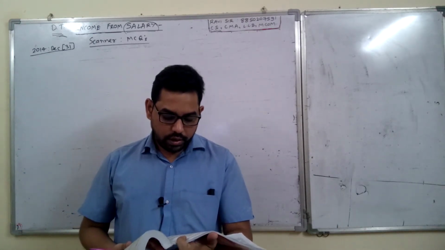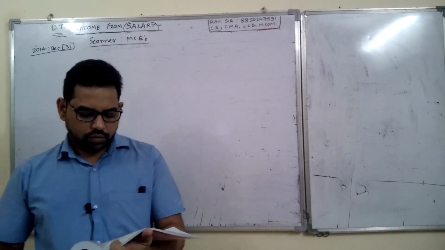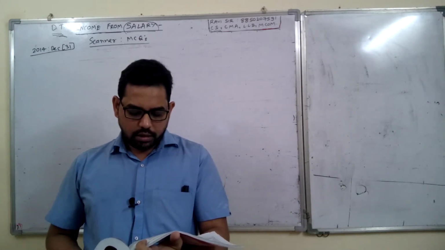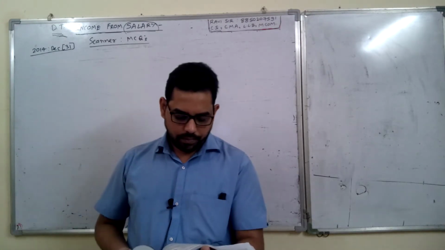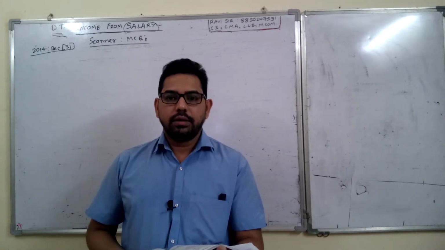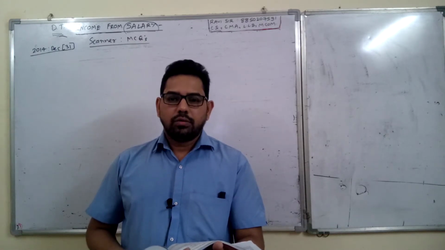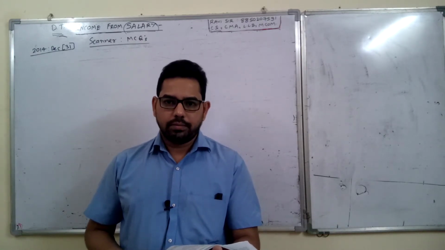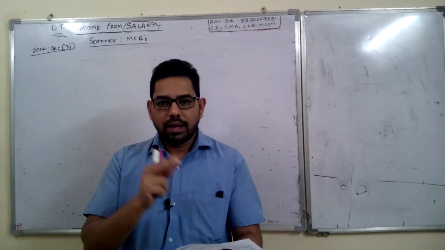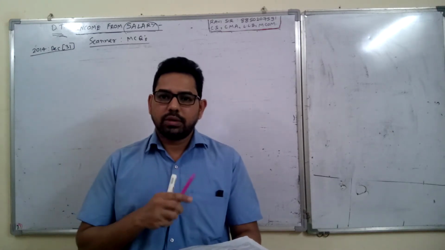Ramesh, an employee of Gauri and Company of Delhi, received the following payment during the previous year ended 31st March 2021. Basic salary 2,40,000, DA 40% of basic salary, in bracket 40% forming part of salary. It means total DA is 40% of basic salary. So basic salary is 2,40,000, you take 40% of that, so you'll get the total DA. And then 40% of that is DA in terms and the balance will be DA not in terms. Okay, let me read the full question, then I'll explain again on the board.